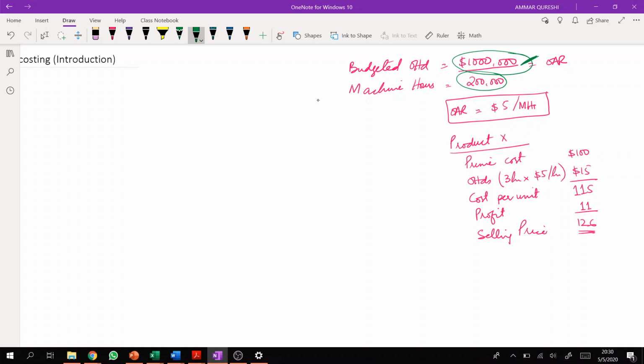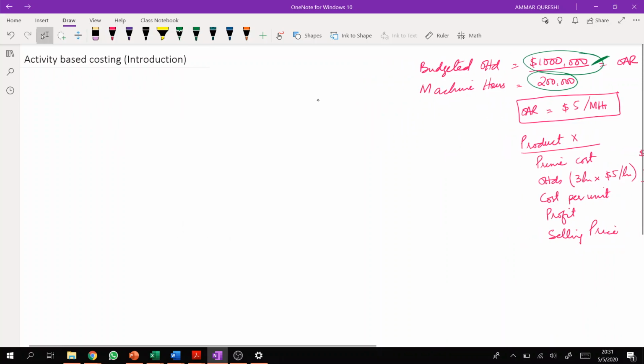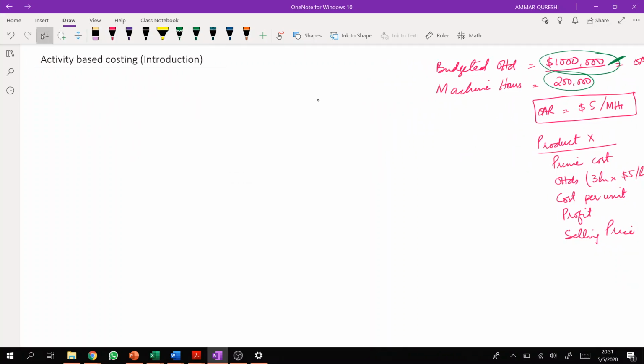So the ABC concept says that you need to identify those areas, those groups, and pool overheads of some common characteristics in different categories, and then distribute them. Let me try to explain how we are going to do that. For example, let's take the same example.